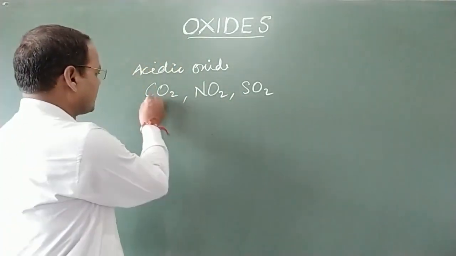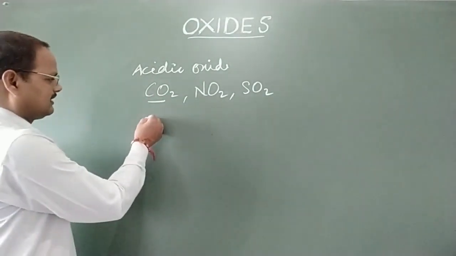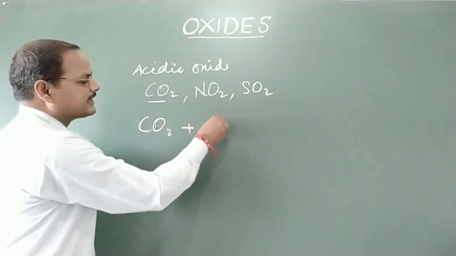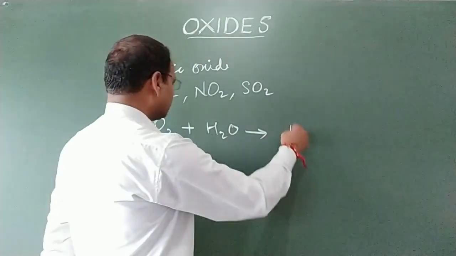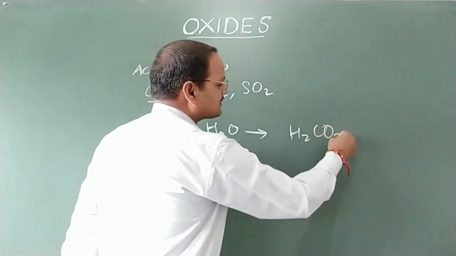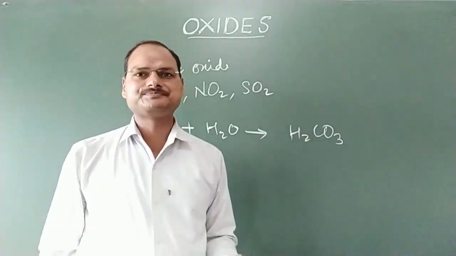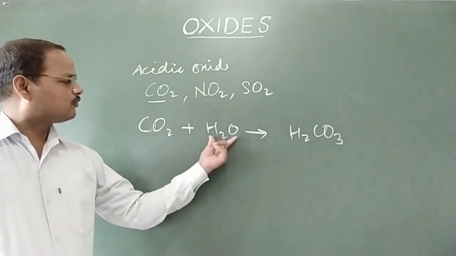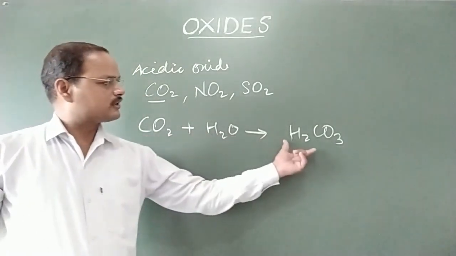I am taking this oxide. Let us see whether this oxide is acidic or not. Take this oxide CO2, add it into water, and we will see that there is a formation of H2CO3. This is carbonic acid, formed when water and carbon dioxide react together.